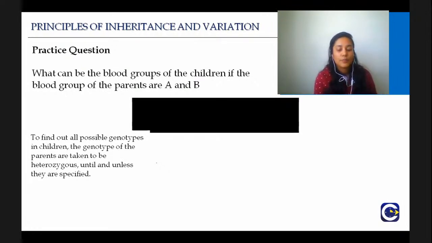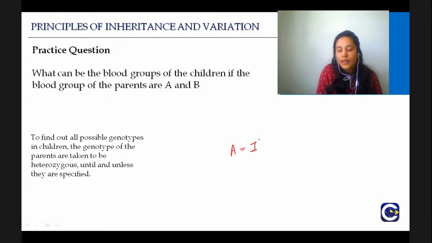To find out the possible genotypes in children, the genotypes of the parents are always considered to be heterozygous unless it is specified. Unless they say it is a homozygous A, you will always consider that A means IAIO. That is how you are going to solve all such questions.